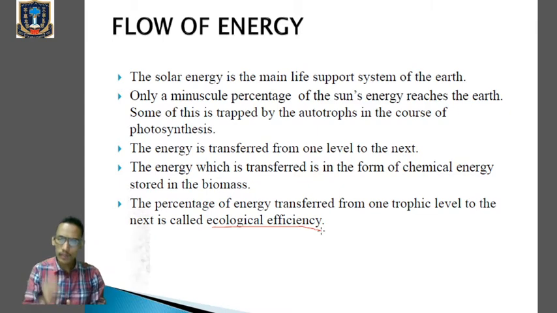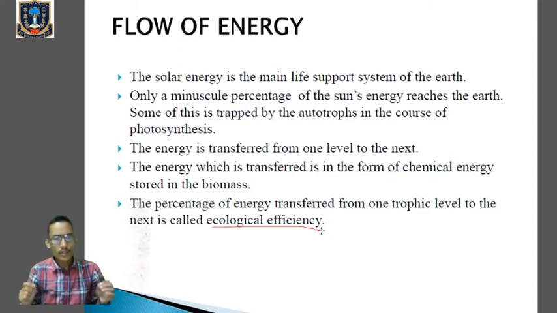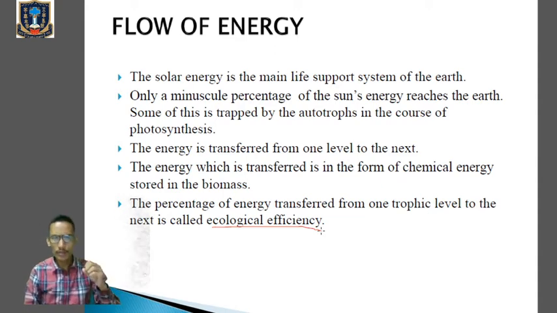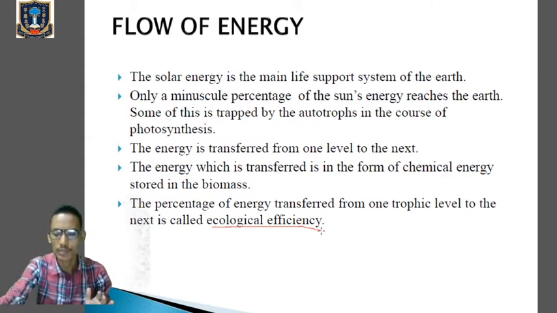And the loss of energy, I'm telling you, whenever energy is transferred from one trophic level to the next trophic level, energy will be lost in the form of heat, because all the organisms have to carry out different physiological activities in order to survive, and in order to do those processes, energy is required, so energy will be lost. So therefore the loss of energy is directly proportional to the length of the food chain. Clear? That's the most important thing.